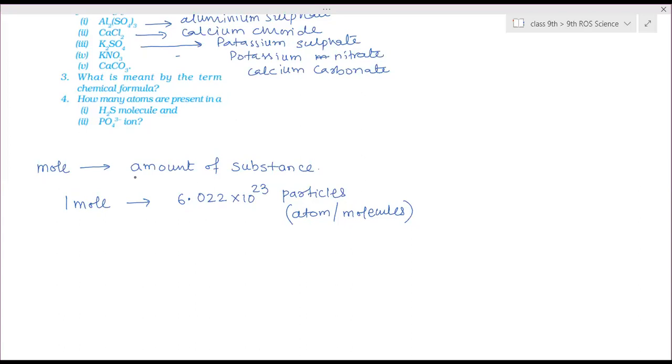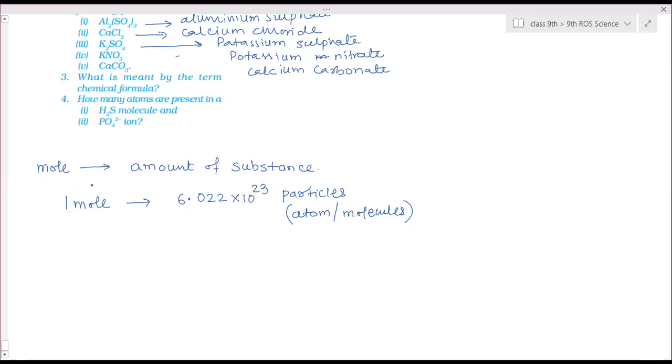And the mass of these particles is also fixed. How much? That is equal to gram atomic mass if it is atoms, or if these many molecules are present, then gram molecular mass.